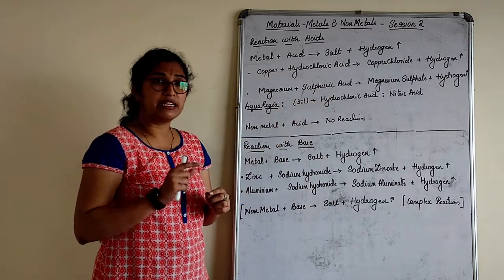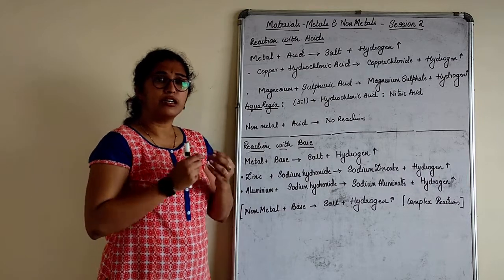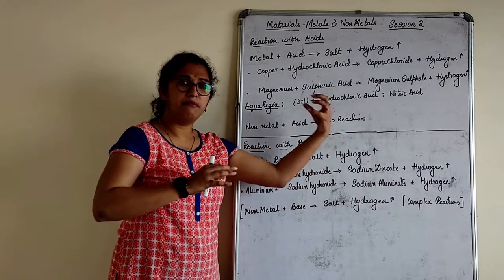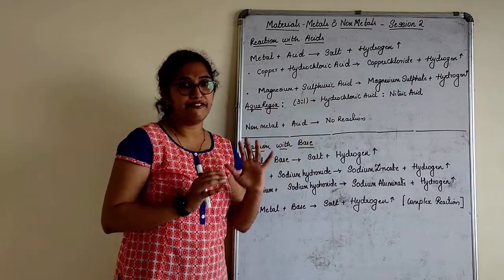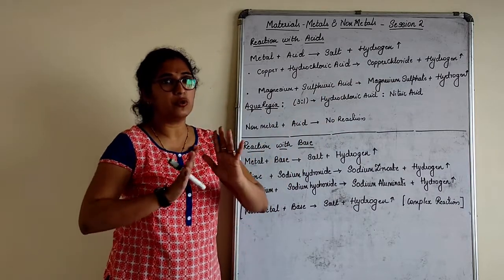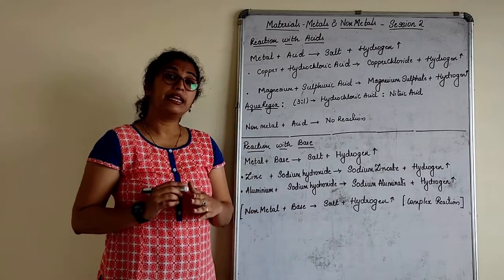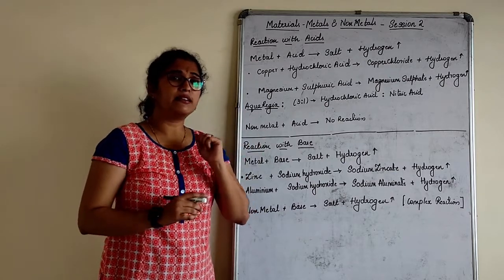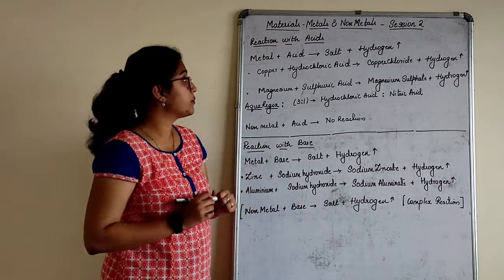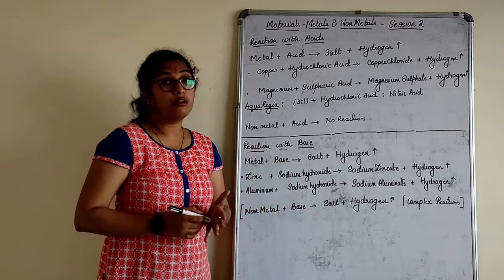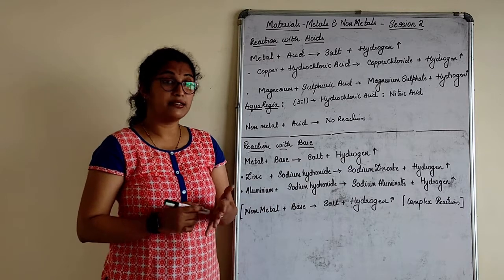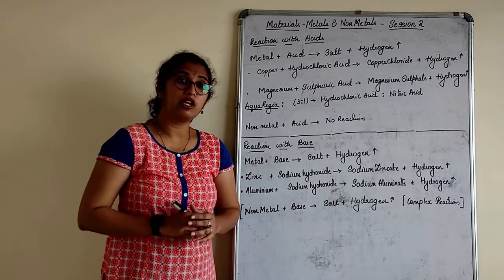We actually call that ferric chloride. Remember, with hydrochloric acid, metal chloride. With sulfuric acid, metal sulfate. That's all you have to remember here. Nothing much. Now again, will all the metals react? It again differs. There are certain metals which will not react. Now we know that gold will not react with acids, right? Silver will not react again. Platinum will not react again.